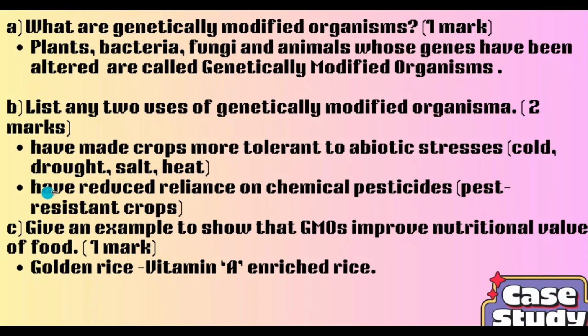Second kind of use is they have reduced reliance on chemical pesticides, like for example pest resistant crops. Now the C part of question, give an example to show that genetically modified organisms improve nutritional value of food. That carries 1 mark. Example is golden rice, which is vitamin A enriched rice. So totally this question carries 4 marks.